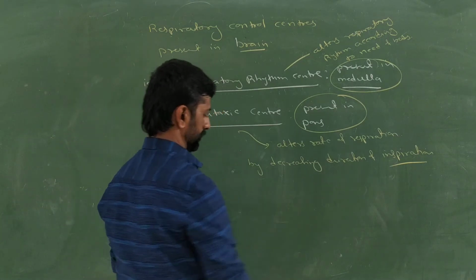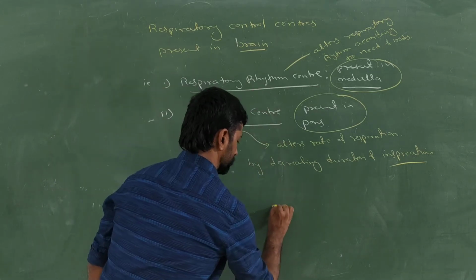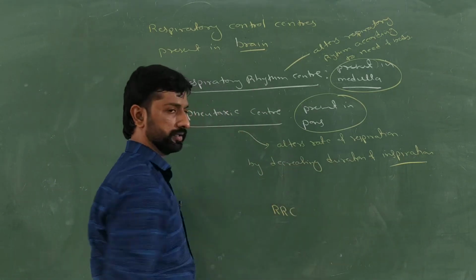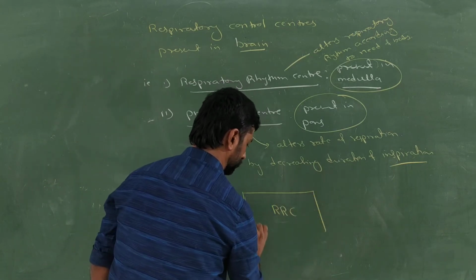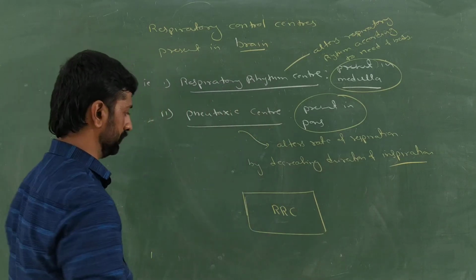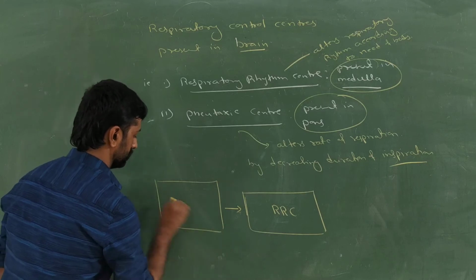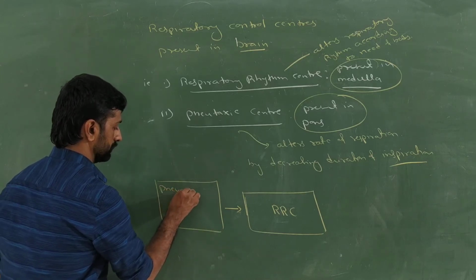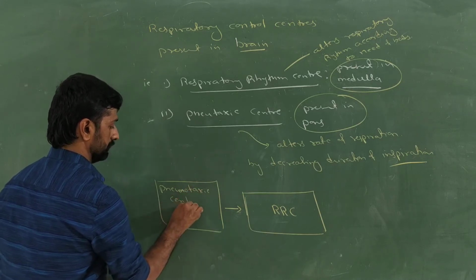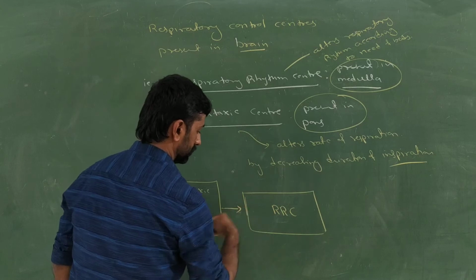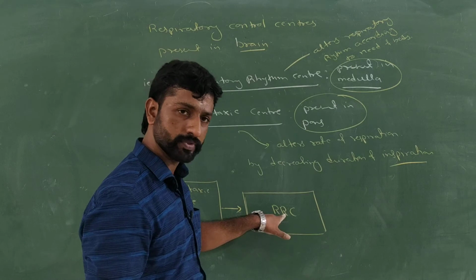Let's write the connection between these points now. Respiratory rhythm center, let's write it as RRC. The respiratory rhythm center is the one which alters the rhythm of respiration, right? For that, the stimulus is given by what? The pneumotaxic center. This pneumotaxic center stimulates and alters the respiratory rhythm through the respiratory rhythm center.